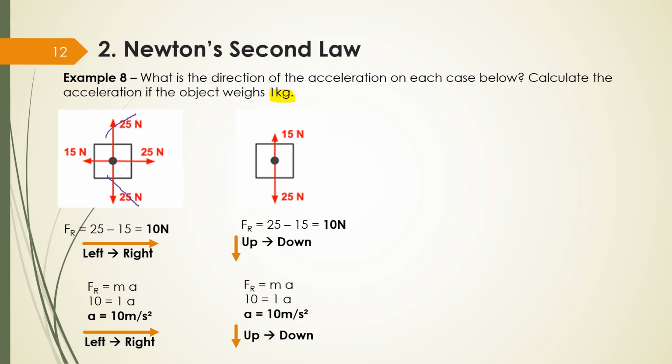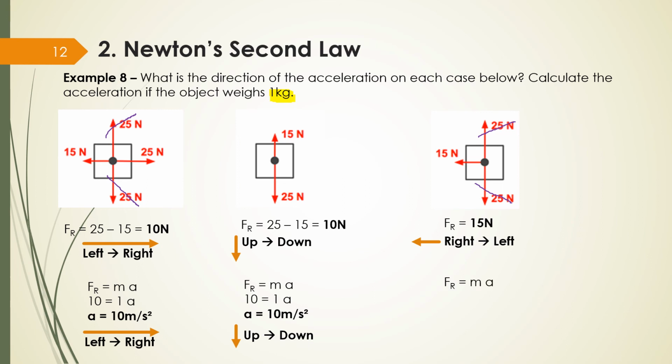It's going down now. And in the last example, I have 25 up, 25 down, and 15 going to the left. What should I cancel? 25 up and 25 down cancel each other. So my resultant force is 15 newtons. In which direction? From right to left.